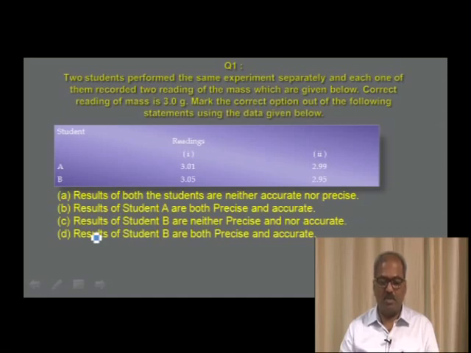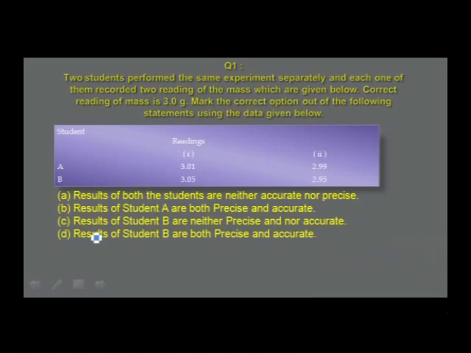Student A performs the experiment and finds the values 3.01 and 2.99. Student B performs the experiment and finds the values 3.05 and 2.95. The options: results of both the students are neither accurate nor precise; results of student A are both precise and accurate; results of student B are neither precise nor accurate; results of student B are both precise and accurate.